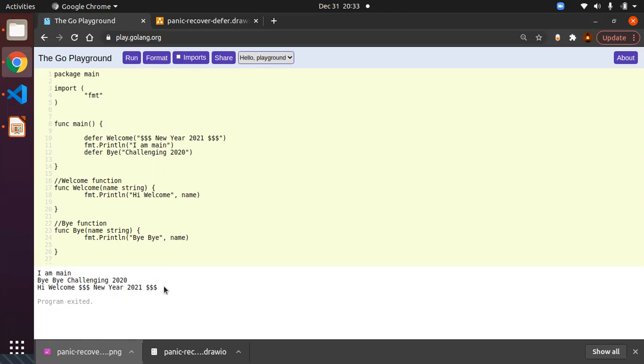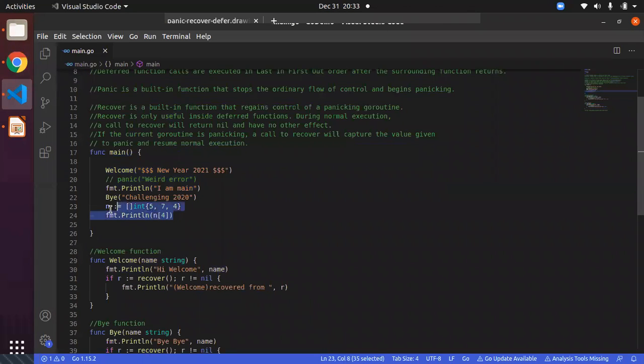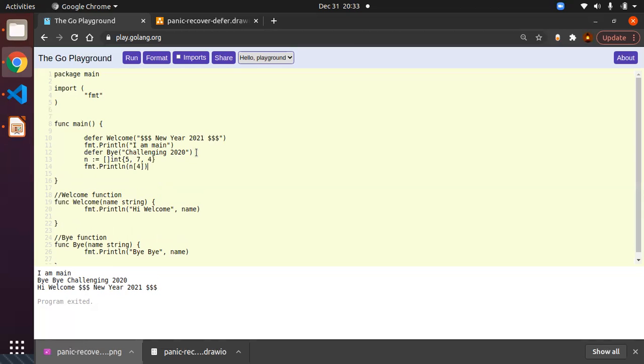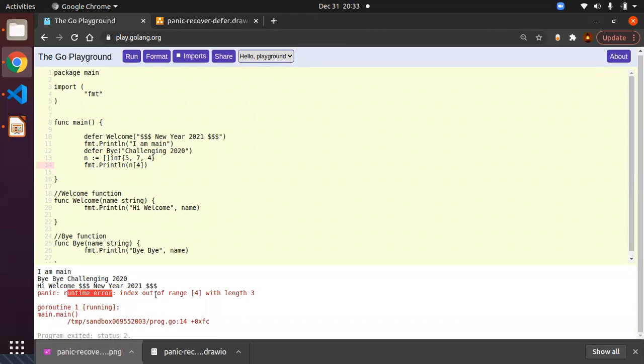Now we are going to discuss panic. Before starting anything else, we will just see how the inbuilt panic works. For example, here I will add some more lines. Here it is a slice of integers and it has only 3 elements. But if I try to access the fourth element, obviously you will get the index out of range error. So it will raise a panic. That panic will be coming from your system program, or nothing but inside the Go language. I will run this one. And here you can see the panic: runtime error, index out of range 4. Actually, it has only length 3.